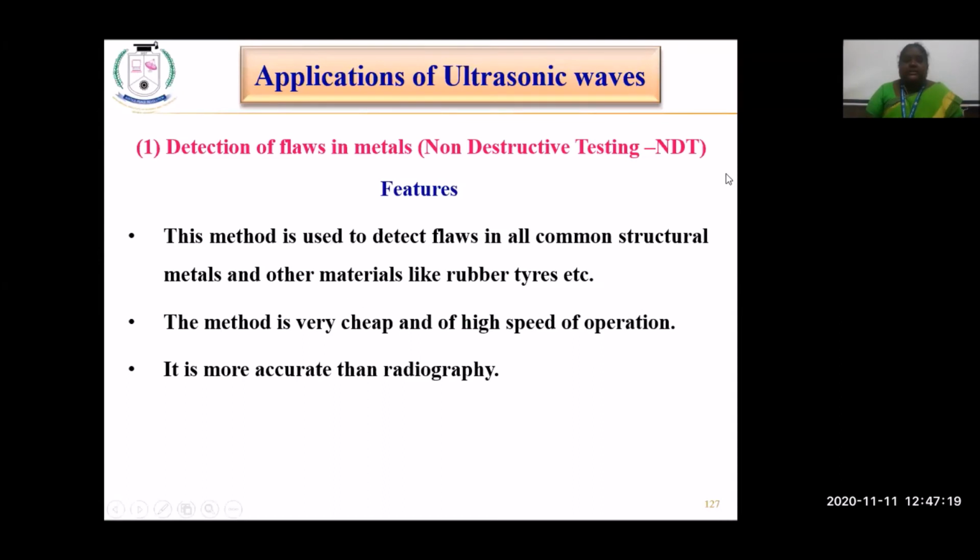This method is used most commonly for structural buildings and also for rubber tires. If there is any hole or vacuum created due to a manufacturing defect, this method is very cheap for identifying it, and it is very high speed compared to radiography methods. Radiography means they send radio frequency signals and identify the flaws. Beyond that, ultrasonic sound waves are very good at identifying flaws in metals.